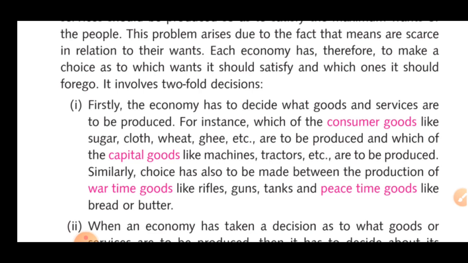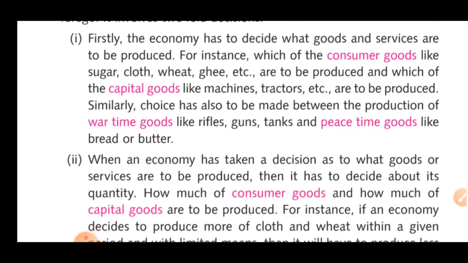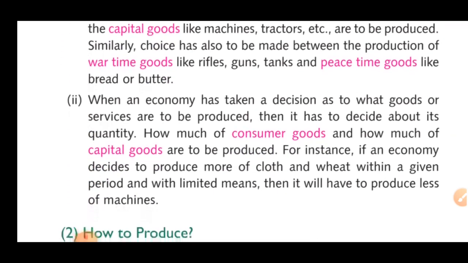Fine students, here you have to learn two things: consumer goods and capital goods. Consumer goods: clothes, sugar, wheat, ghee, etc. Capital goods, which are being produced by machines and tractors, etc., where machinery is involved. When the economy has decided what goods and services are to be produced, then it has to be decided about their quantity, not quality. So when the economy has decided what to produce, now the question is about the quantity. How much to produce? Consumer goods and capital goods both.